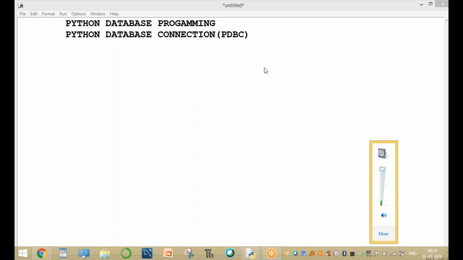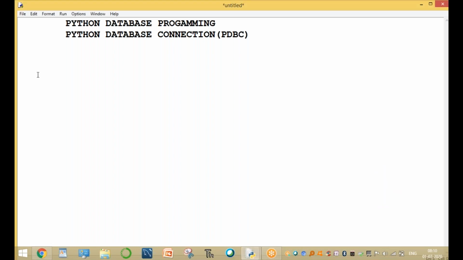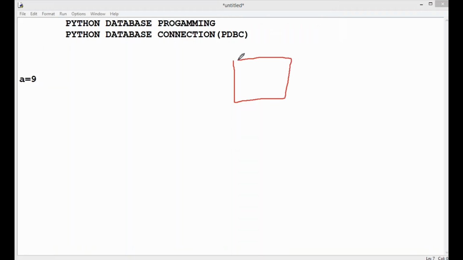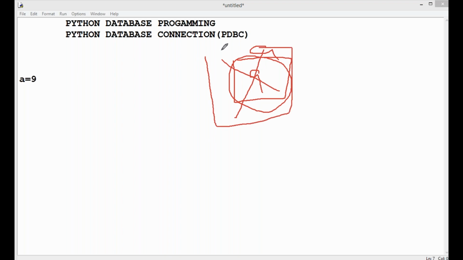How do we store the data temporarily? For example, assume a = 10. That means a is an integer object, and this object is used to store the value 10. After executing the statement, the value of a is 10, and at the end of the program, this variable is automatically destroyed, deleted from the memory.